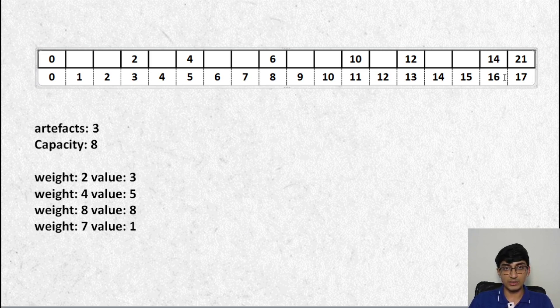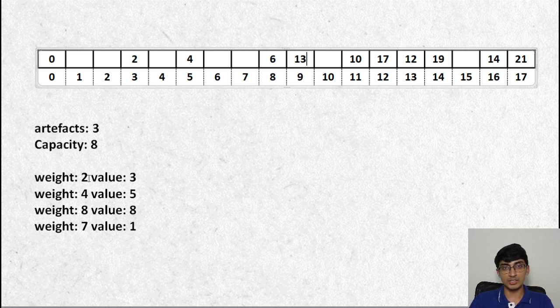When it comes to 16, what we're saying is whatever is at 15 plus 1, there's nothing at 15, so we don't change this. When we come to 15, say whatever value at 14 plus 7, no, it's not the case, so we don't change anything. For 14 we do, it will become 12 plus 7, it will become 19. For 13 we don't, for 12 we do, this will become 17. For 11 we don't, 10 we don't change anything, 9 we do change, this will become 13.